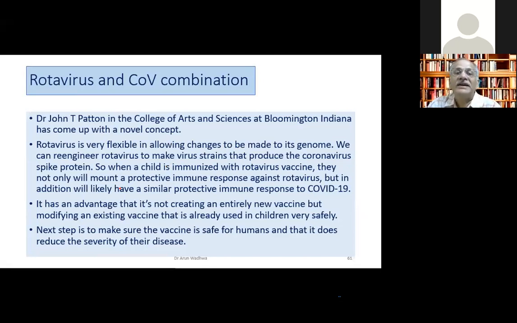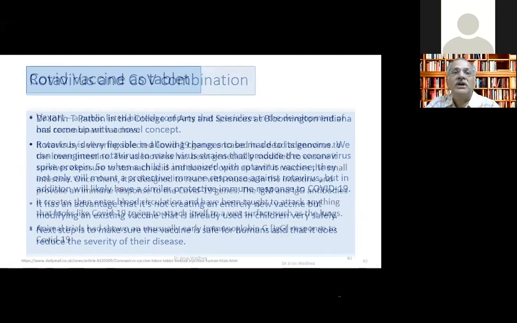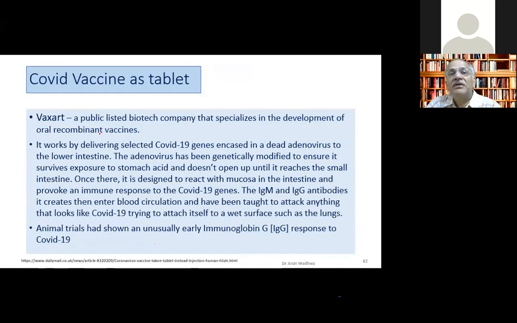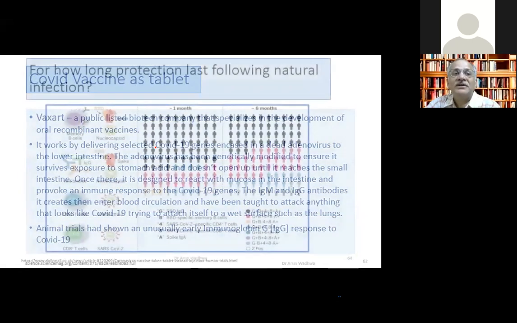So it will be an oral vaccine, because we know ACE2 receptors are there in the intestine also. So the coronavirus and the rotavirus vaccines could be given together orally. Once it comes, we might have a combination someday soon. And Vaxart is a public limited listed company which specializes in making oral vaccines. They haven't made any for humans as of now. Animal vaccines they've made, and they are working on a tablet form of a vaccine.